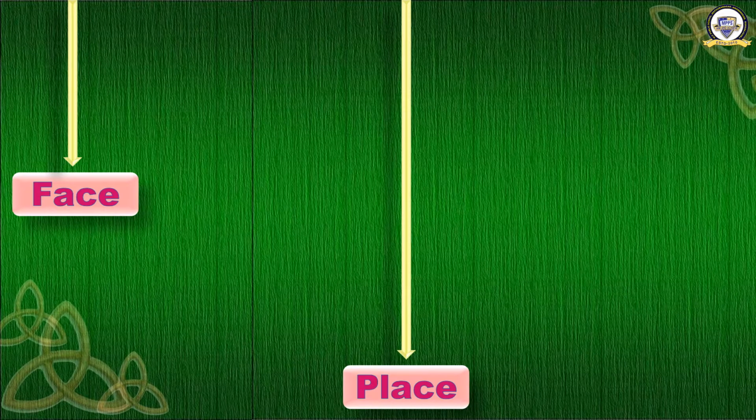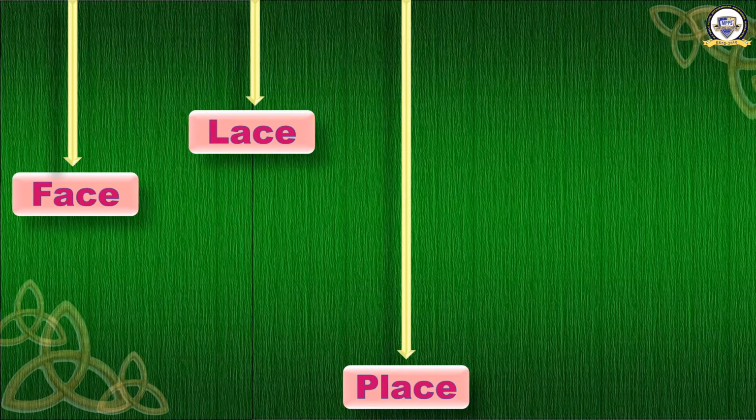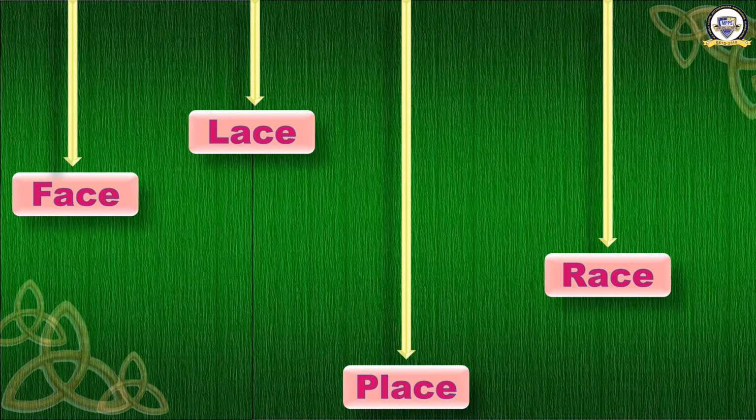Number 2. F A C E. Face. That you have learned. Number 3. L A C E. How do you pronounce it? Lace. L A C E. Lace.